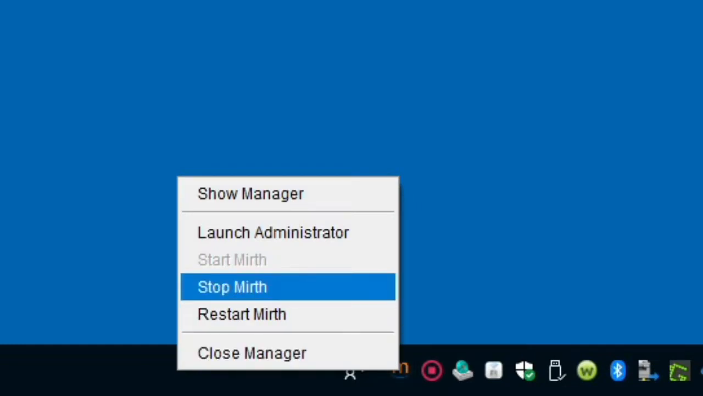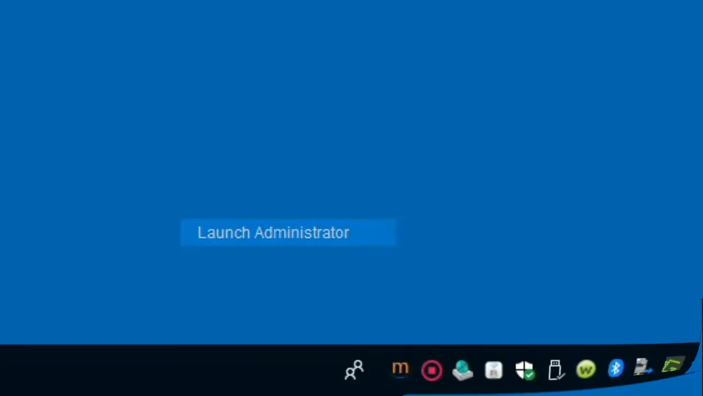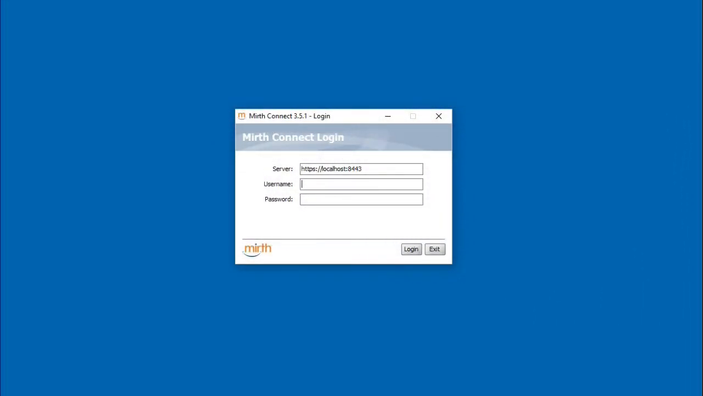Now let's finish the configuration of the engine. Go to your task tray and right-click on the Mirth Connect Server Manager icon. Select Launch Administrator. If you go to your NextGen Connect user manual, there will be a section describing the username and password that is used by default. This username and password combination is only present when you install the engine, and that username and password are both admin.